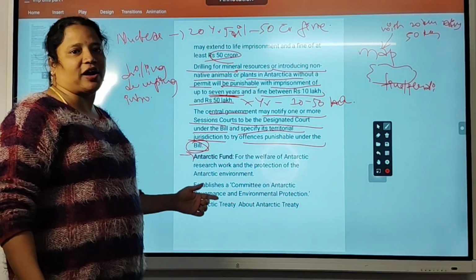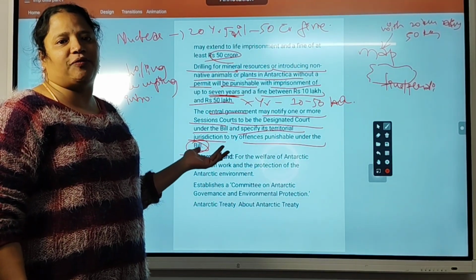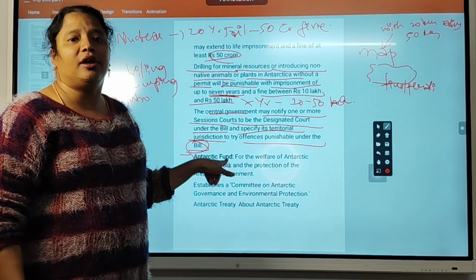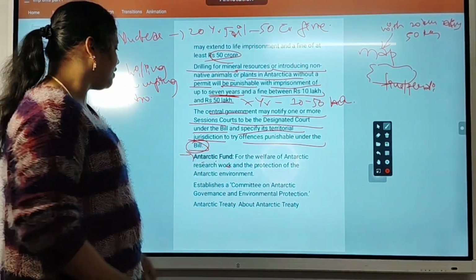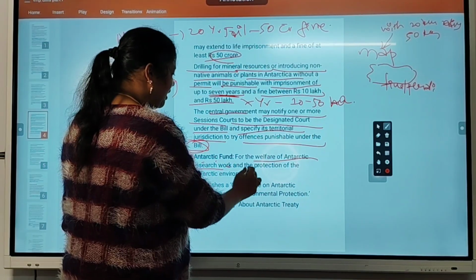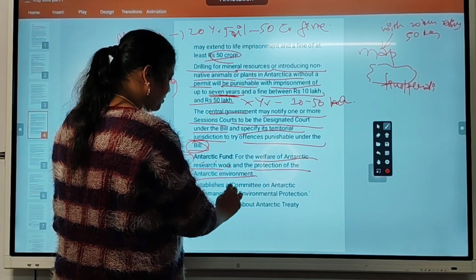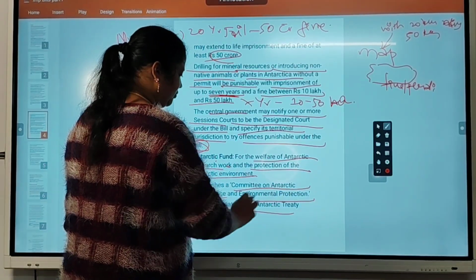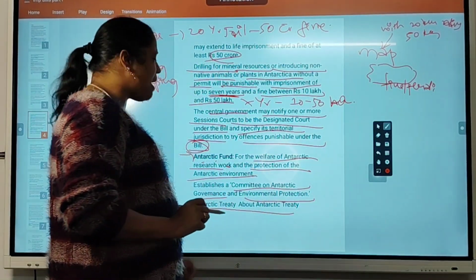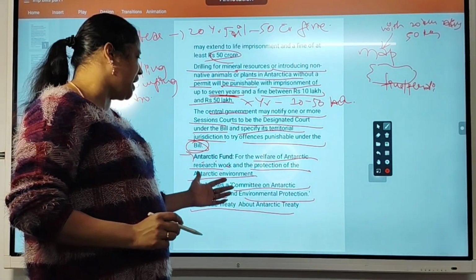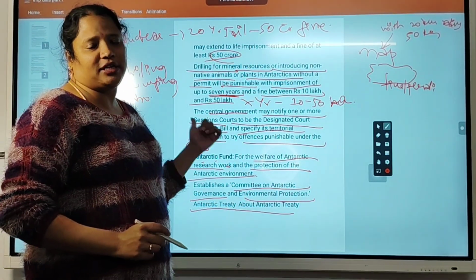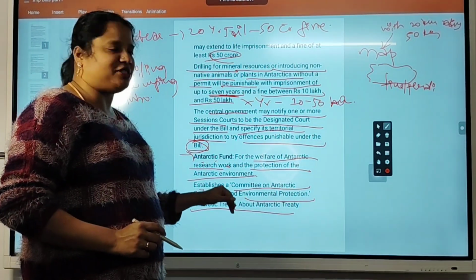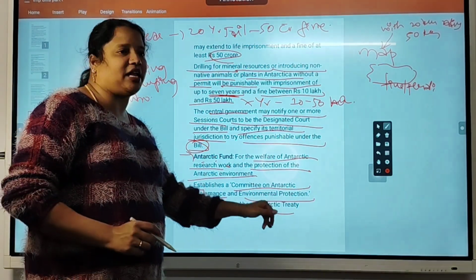So what is the Antarctica fund here? The 54 countries who have signed the Antarctica treaty have made an Antarctica fund for development of the Antarctica region. That is for the welfare of Antarctica research work and protection of the Antarctica environment. It establishes the Committee on Antarctica Governance and Environment Protection under the Antarctica Treaty. So the ambition of this fund is protection of the Antarctica environment, and research work is also supported by this fund. Apart from this, it establishes a committee on Antarctica governance and environment protection.